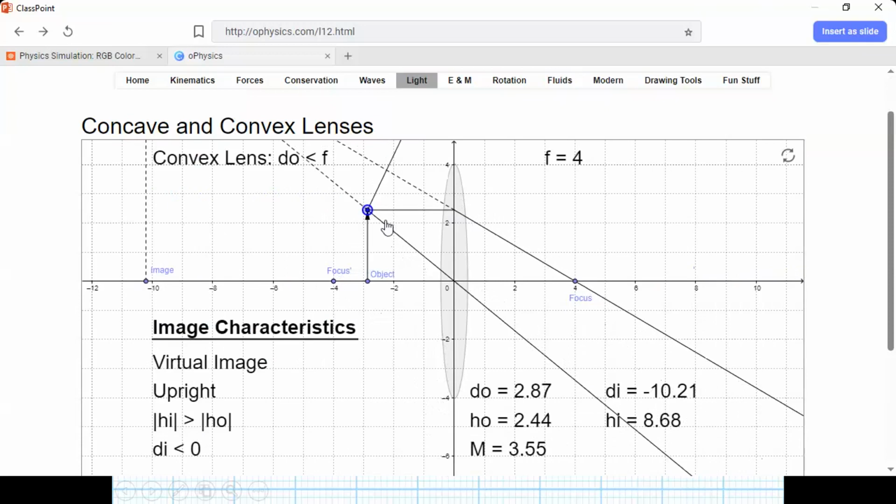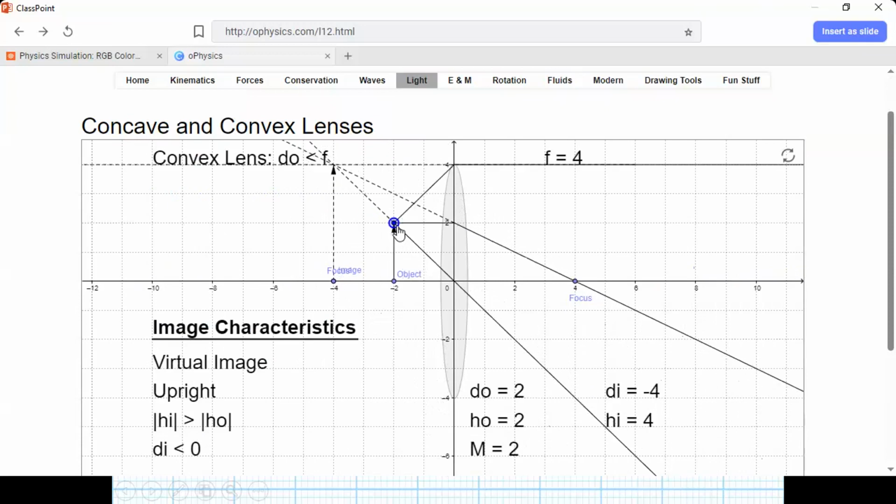But if you place the object, let's say within the focal distance, again, you should use the two laws: parallel, pass from the focal, pass from the center without any refraction. When you try to connect, you see that the refracted one diverges. What you do, you extend the refracted one.